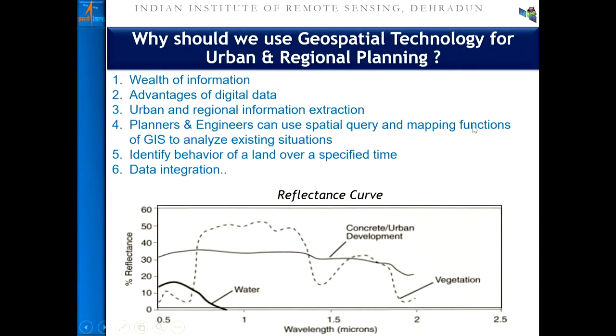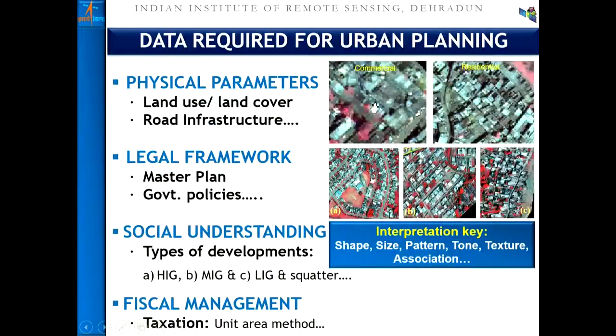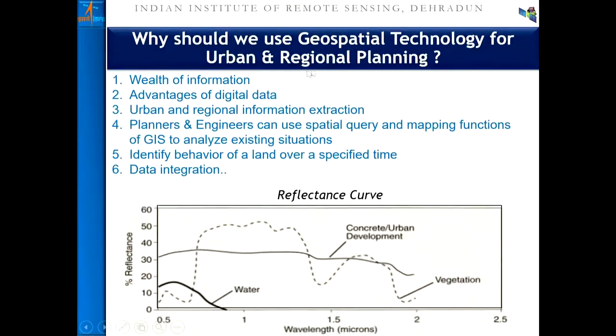Now, a question may arise: traditional urban planning is primarily dependent on field or ground-based measurements and also the technological know-how and the experience of the urban planners and engineers. The question comes, why should one use geospatial technology? First of all, as I tried to explain in the previous slide, it contains a wealth of information. The same data is utilized by the engineers, by the planners, by the water resource scientists, by the hydrologists, and by the other people who are working in the urban areas to derive information. So it contains a wealth of information.